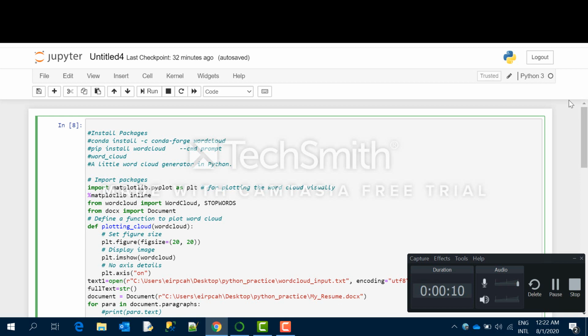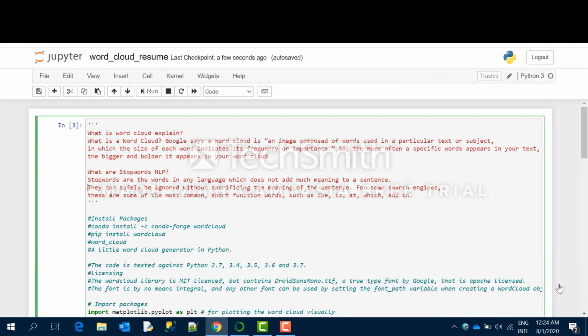All, this is Preetha. Today I'm going to talk about word cloud, what it is. I will talk about a few use cases of word cloud, and finally I will show you one basic example where you can create a word cloud from your resume or from some other documents using Python.